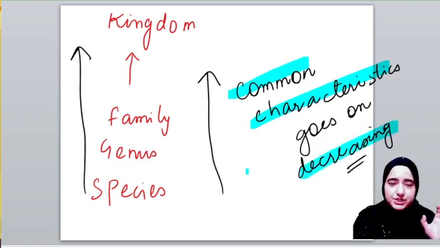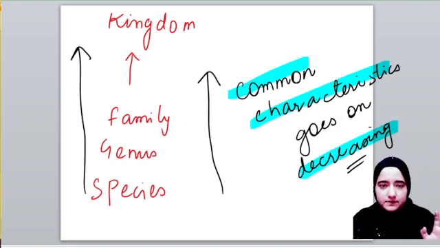Why so? The question is why is it decreasing? Listen students, why is this happening?